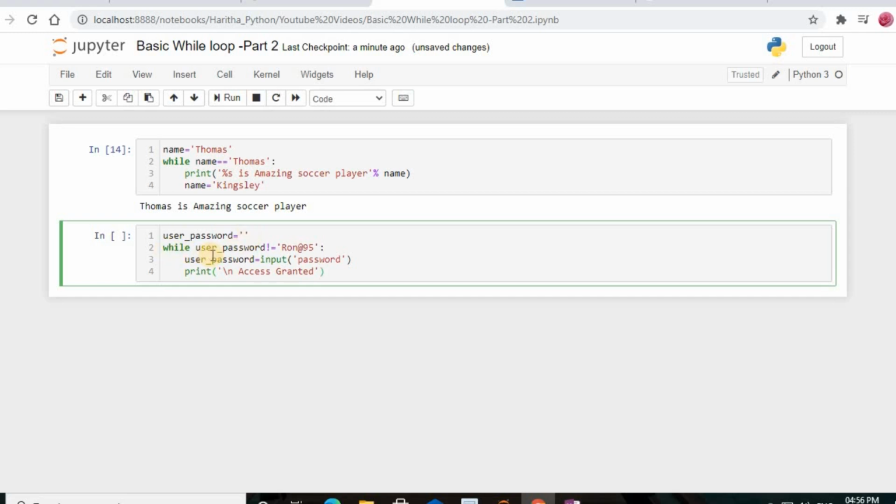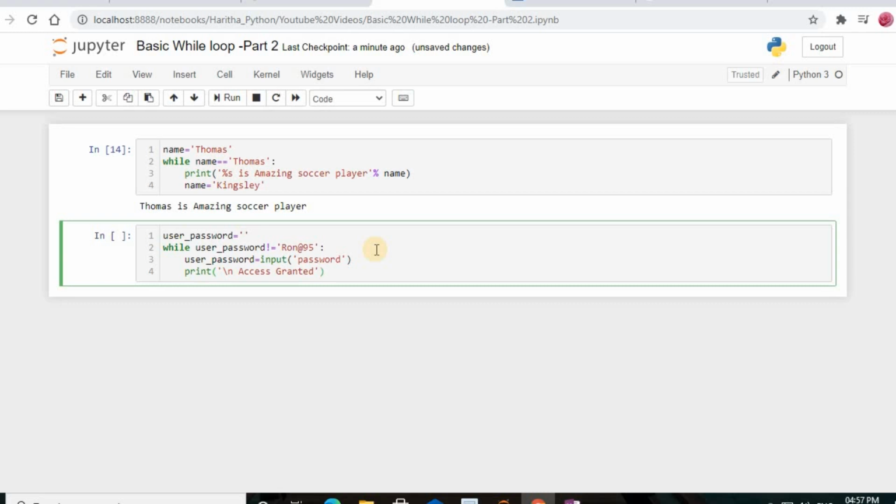Now in my while loop, if user_password is not equal to ron@1995, the system is going to ask you to enter the password. If you enter ron@95, it is going to print the statement access granted. Otherwise it goes on continuously asking to enter the password. So this prompting will go on indefinitely until I give the correct password.